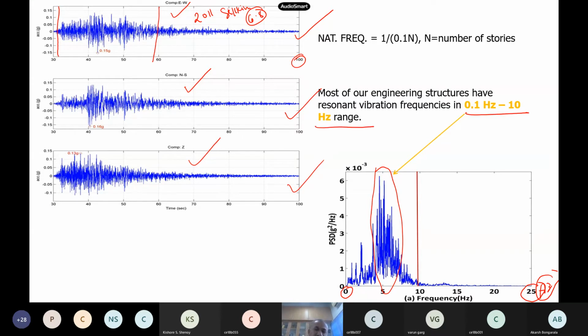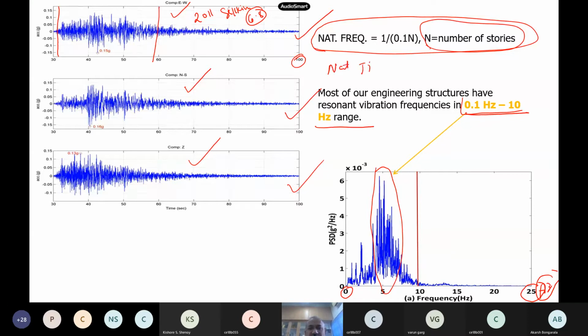Now our unfortunate thing is that the natural frequencies of all our civil engineering structures also lie between 0.1 to 10 hertz. This is one formula we use as a thumb rule. If I know the number of stories n of the building, I can find the natural time period, which is 0.1 times n, and the natural frequency is the reciprocal of that. So this gives me the natural time period or natural frequency of the building.